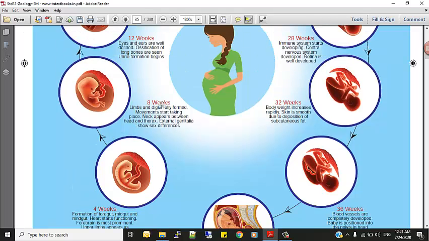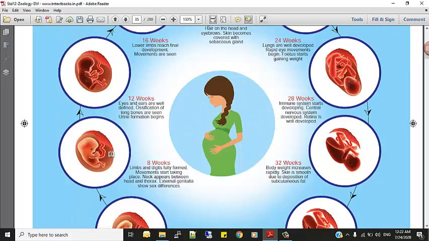Now the 8th week. What happens in the 8th week? Limbs and digits are fully formed. Movement starts taking place. Neck appears between the head and the thorax. See, earlier you cannot see a neck. Now there appears a neck connecting the head and trunk. Yes, external genitalia shows sex differences. So in the 8th week itself, you can tell whether the baby is male or female. You can see it in the scan.